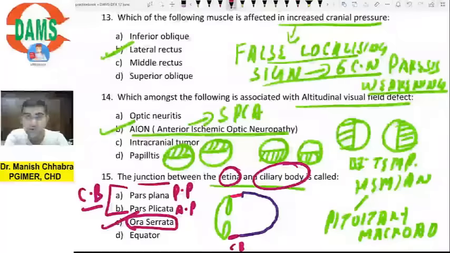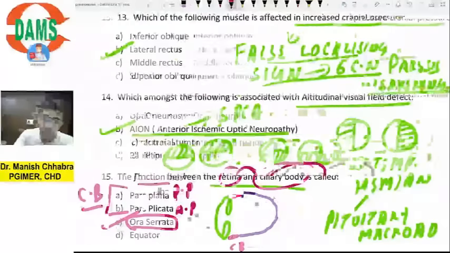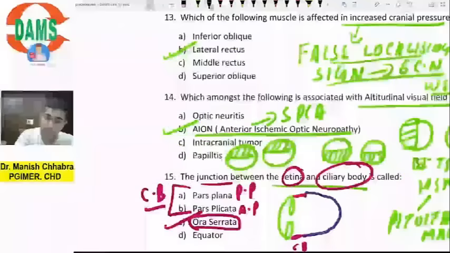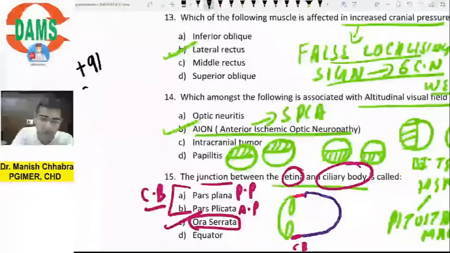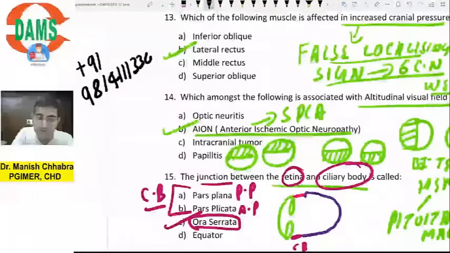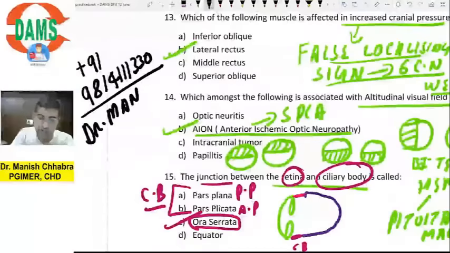So guys, this was your CBT test 1 questions. I hope you were able to do most of the questions. Any doubt, any query you have, maybe with some other topic, you can always and always let me know on my WhatsApp 9814111330. My name is, you all know, Dr. Manish.